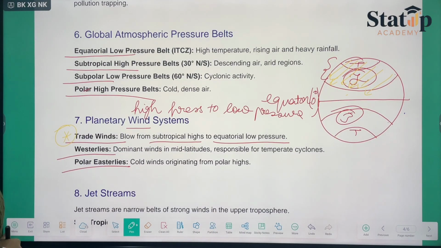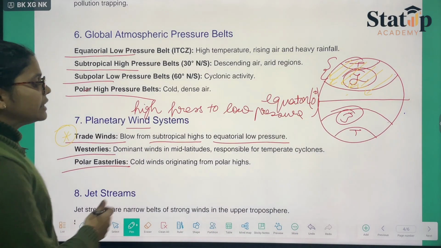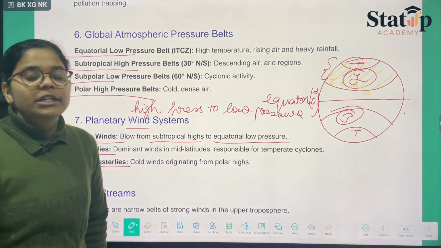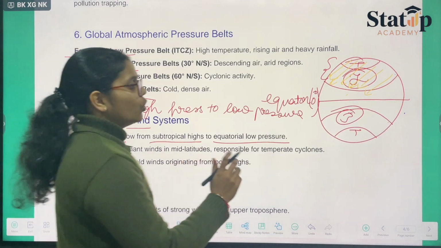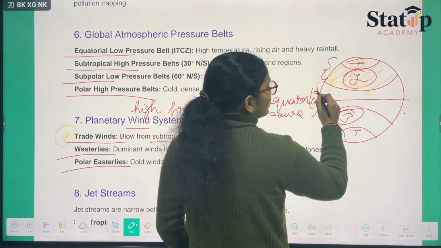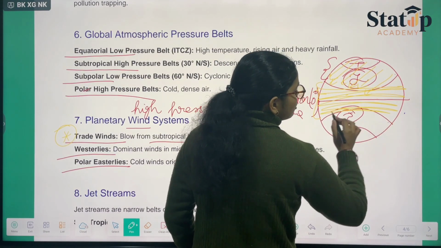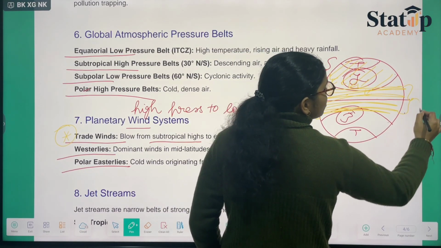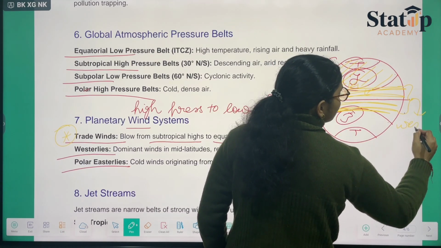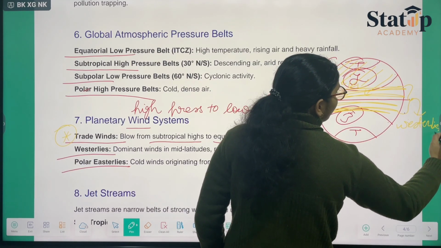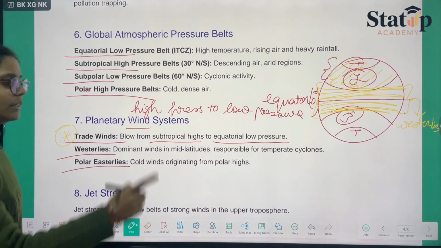If we talk about the westerlies, they are dominant in mid latitudes and responsible for temperate cyclones. Mid latitudes are those latitudes lying in this region. So in this region, which sort of winds are there? Westerlies are there. Westerly winds shall be flowing in that region.